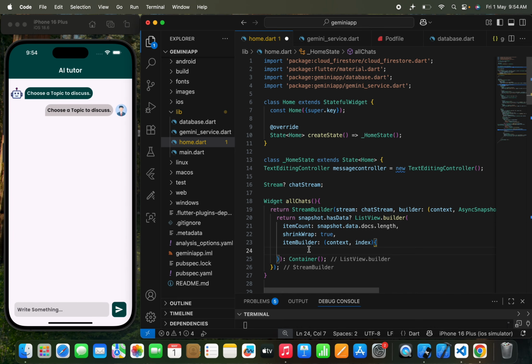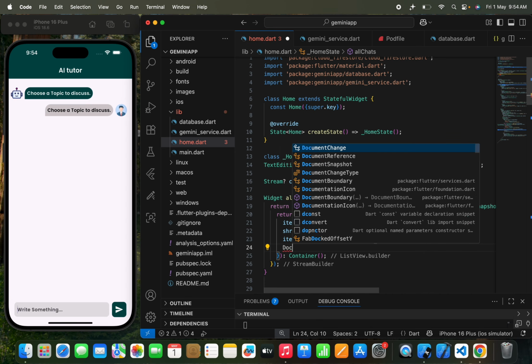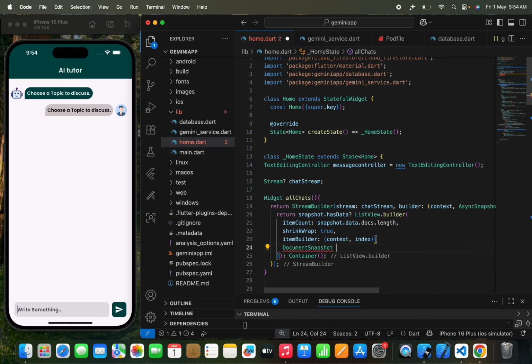And in the item builder, here I'm going to write document snapshot ds is equal to snapshot dot data dot docs, and we need to get the index. So let's pass the index, something like this. Now once we do this, let's return.